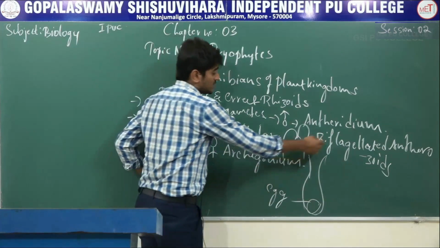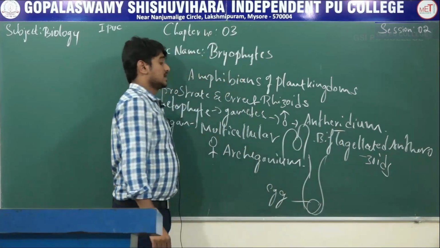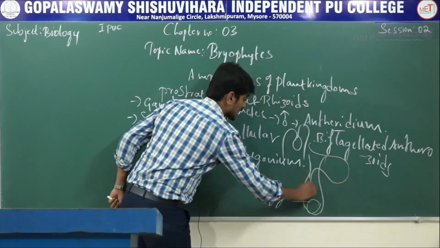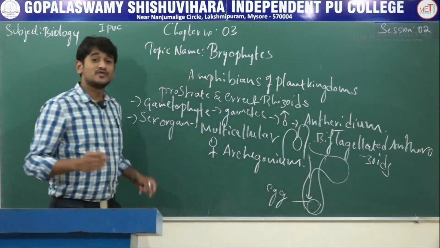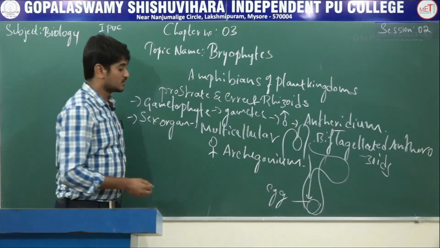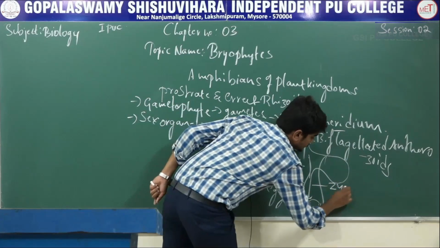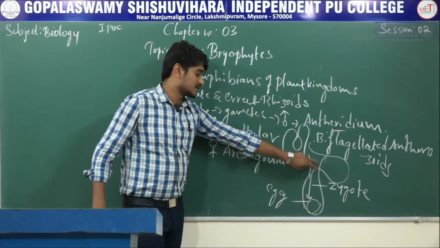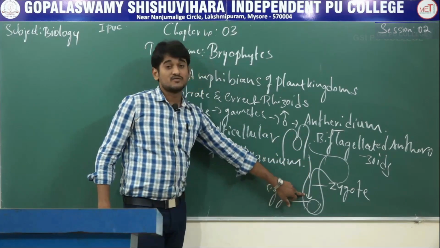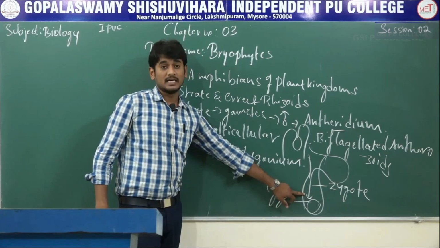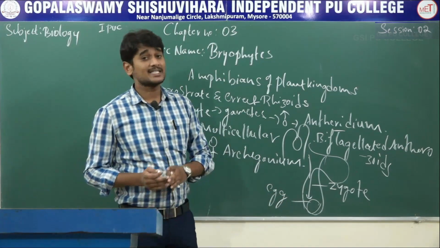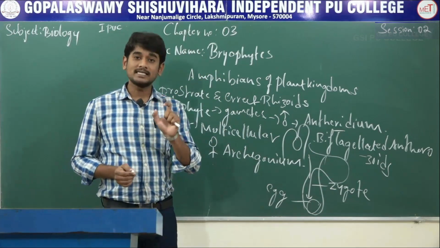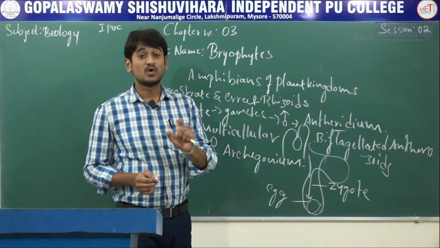When antheridium produces anthrozoids, they are released into water, come in contact with the egg and fuse to form a zygote. This zygote does not undergo reductional division immediately, but later it will produce a multicellular body that is called sporophyte.